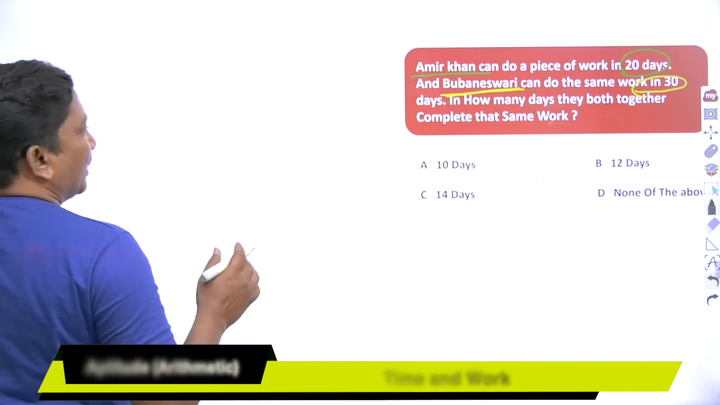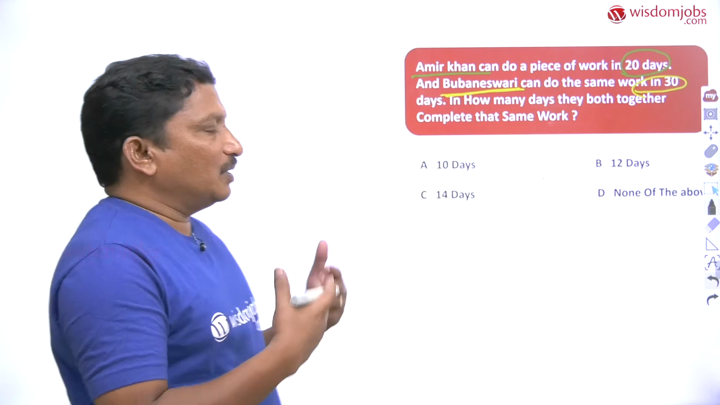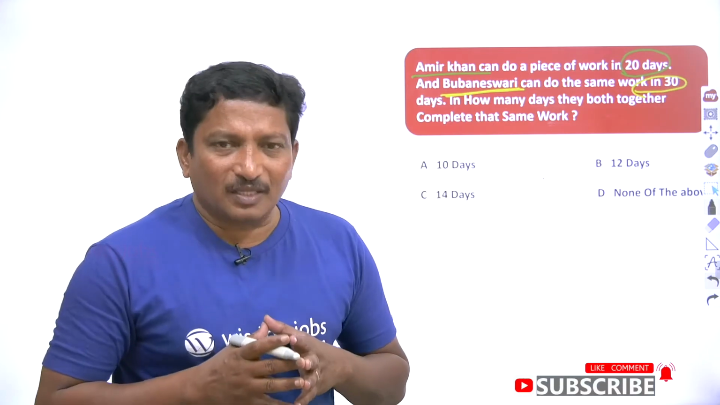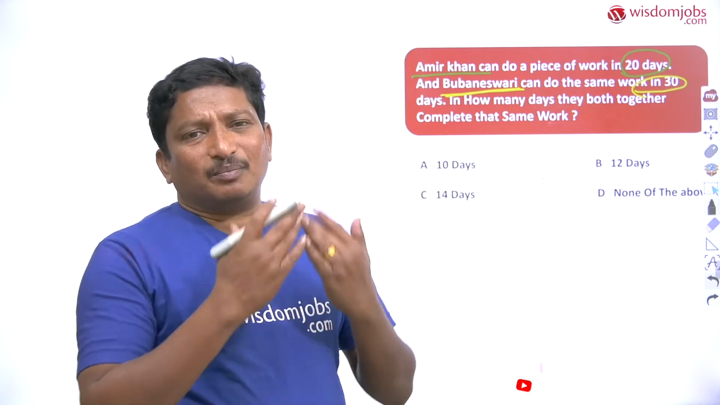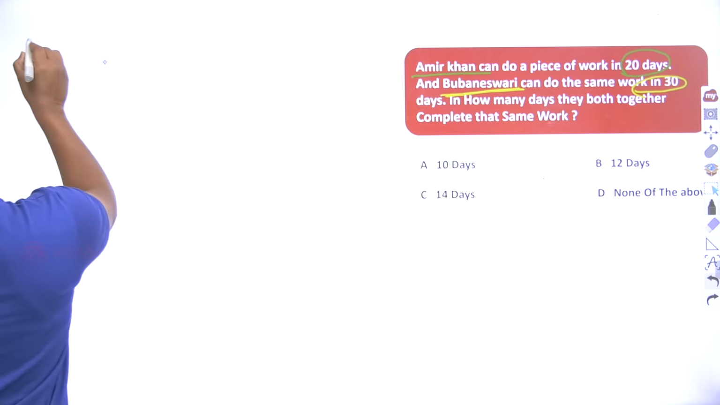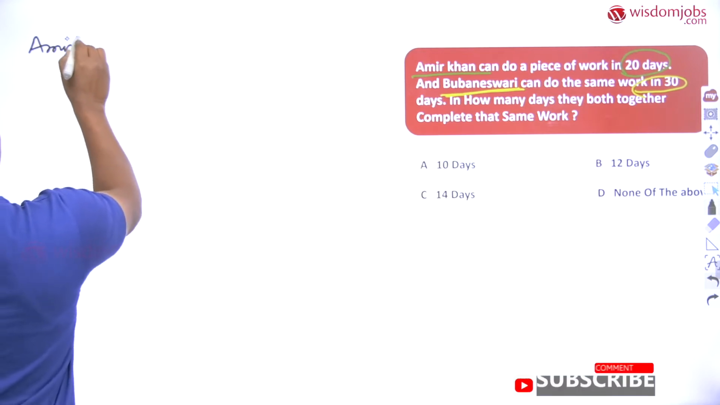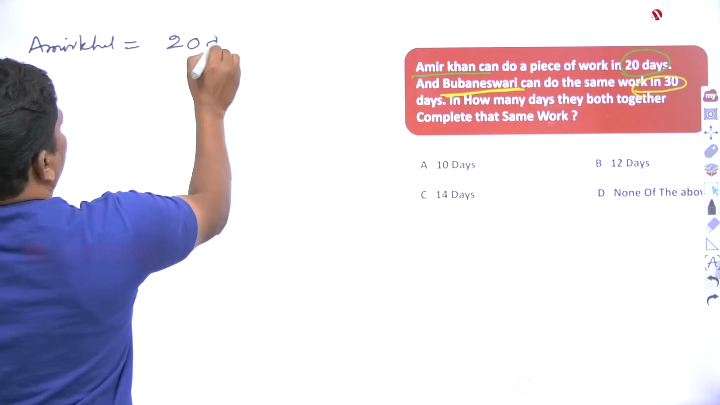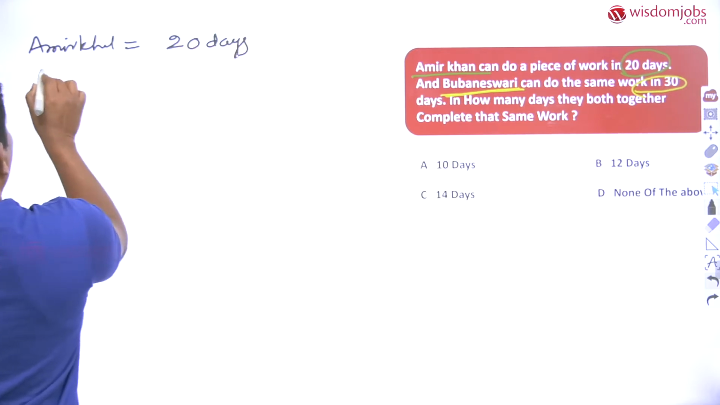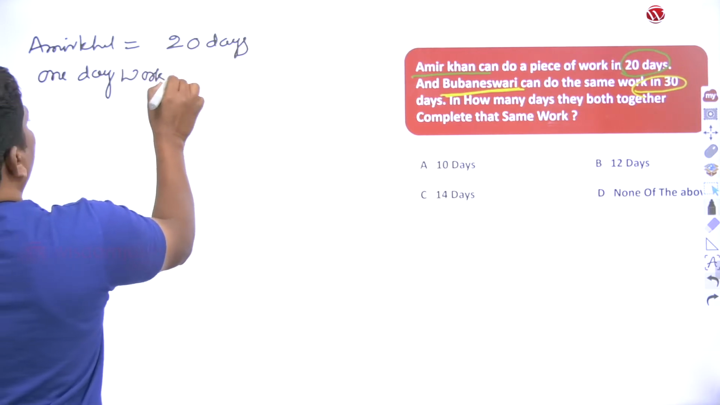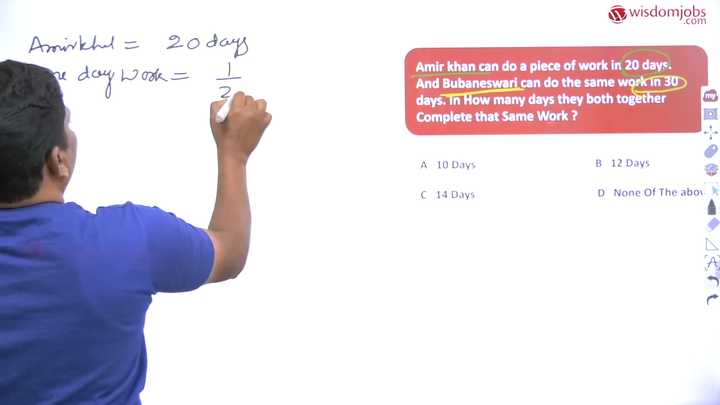Dear students, we completed the concept of how such questions are given. If one person can do a piece of work in some number of days, then the work done by that person per day is 1 by that number of days. For example, see this one. Amir Khan takes 20 days, so the one day work of Amir Khan is equal to 1 by 20.